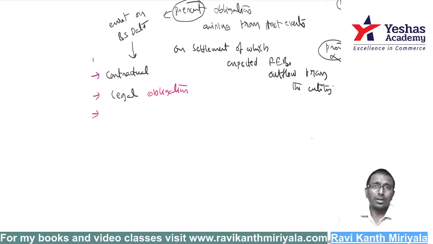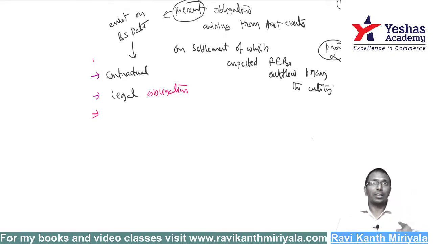And the third point: it may be that right now I was not aware of it on 31st March, but events occurring after the balance sheet date are telling me, hey, you are liable. Like you lost a case. I was thinking I will win the case, that's why I did not make a provision for the loss. But subsequently, I got to know I lost.